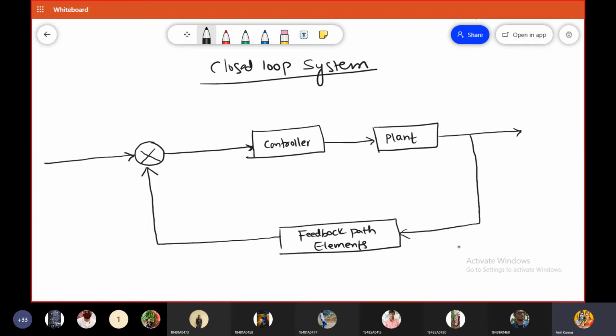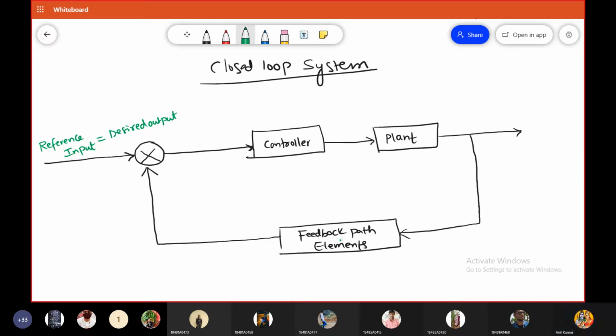So this is the output signal. Here, what is the output signal? All of you be careful. In open loop control systems, this is the reference input, and this reference input must always be equal to the desired output. Whatever output you want from the control system is your desired output.